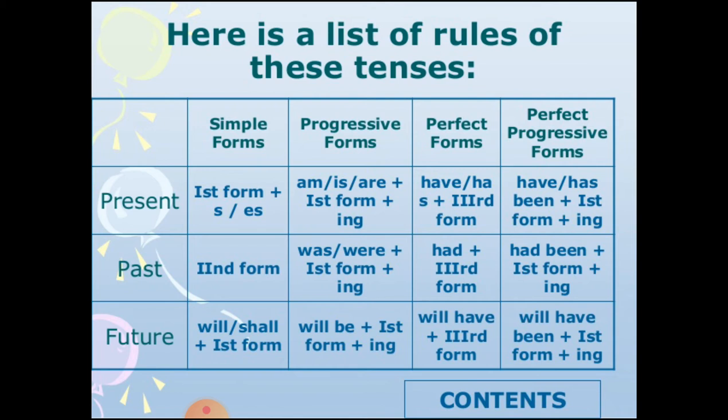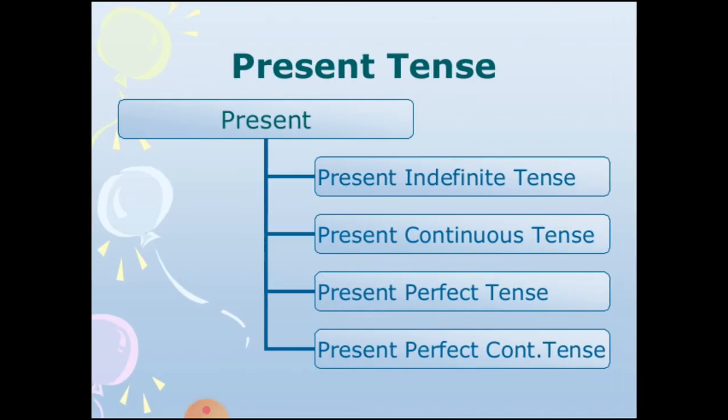In past, in indefinite we use the second form. In continuous we use was, were plus first form plus ing. For perfect we use had plus third form. And for perfect continuous we use had been plus first form plus ing. For future indefinite, will, shall plus first form. For future continuous, will be or shall be plus first form plus ing. For future perfect, will have plus third form. Will have been plus first form plus ing in perfect continuous.